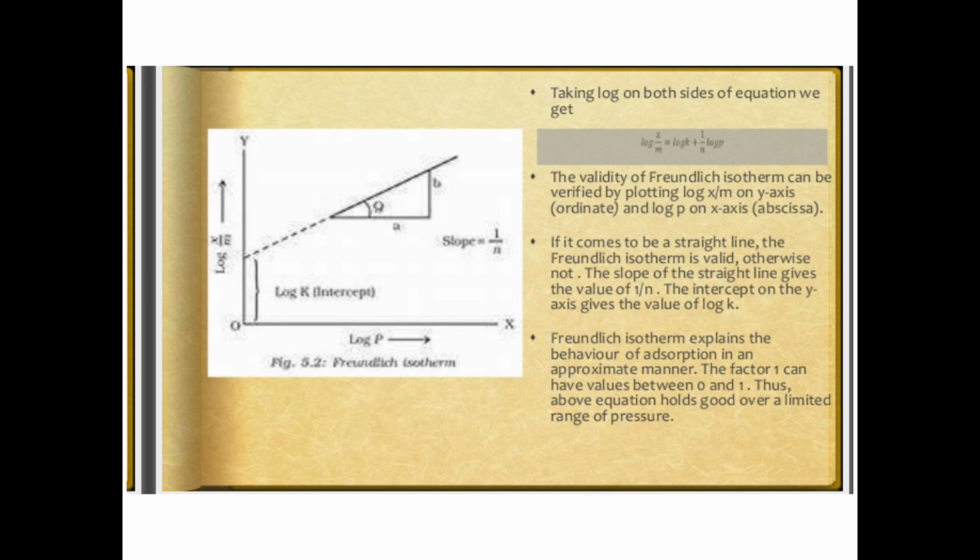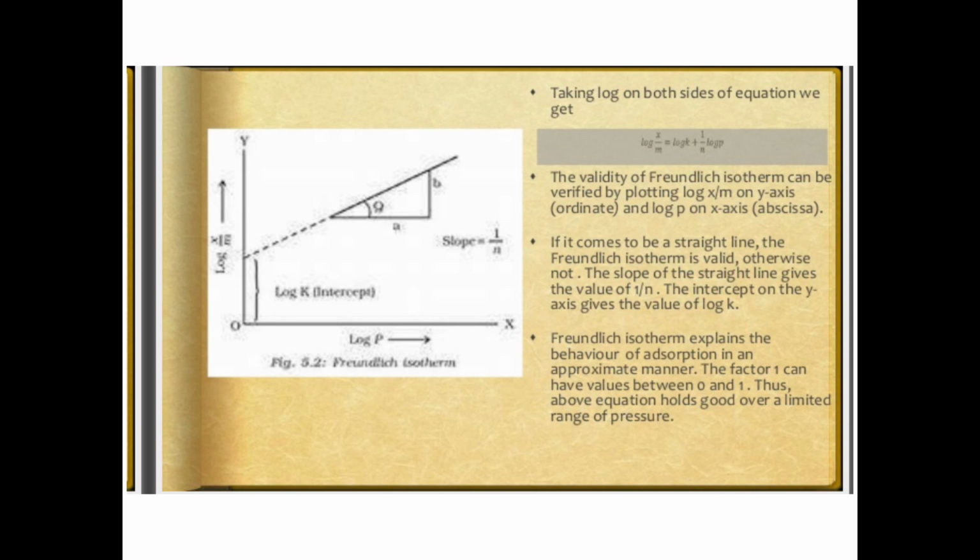If it comes out as a straight line, then the Freundlich isotherm is valid, otherwise not. The slope of the straight line gives the value of 1 upon n. We can see the slope of the straight line is 1 upon n. The intercept on the y axis gives the value of log k.